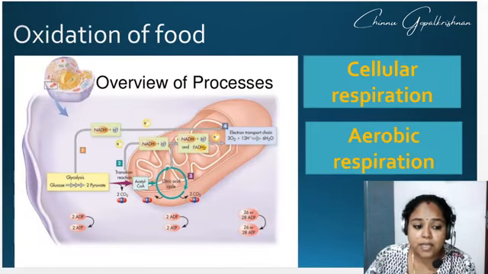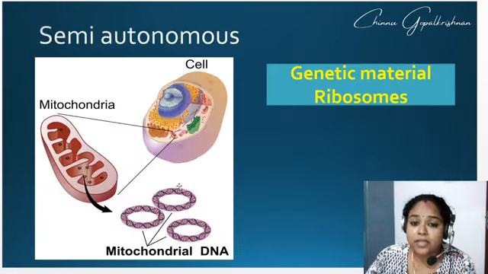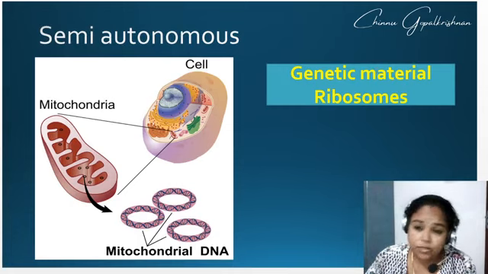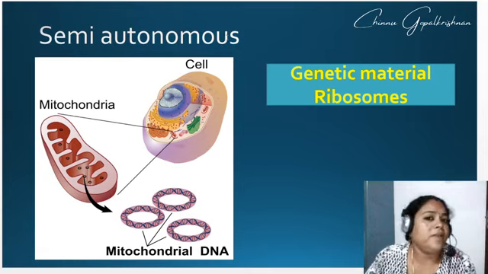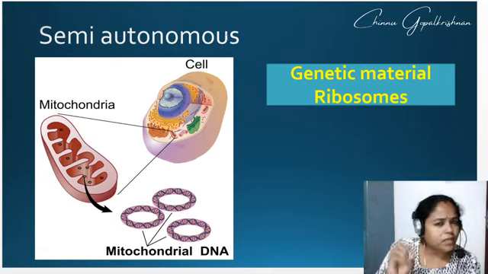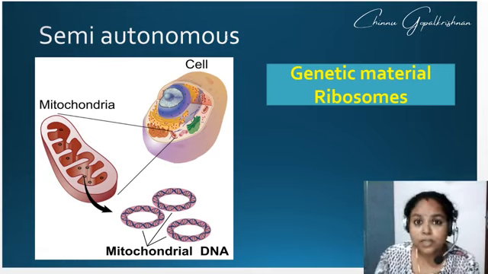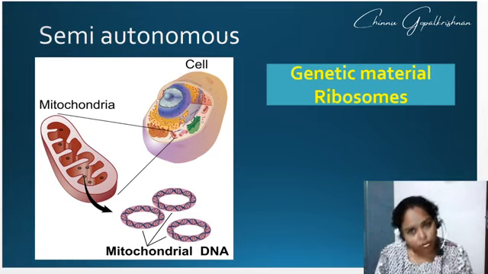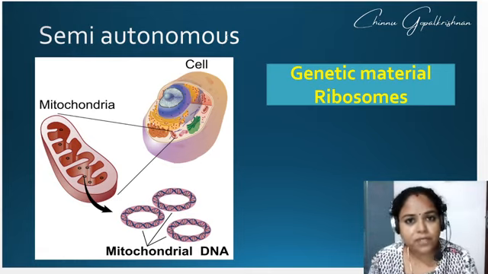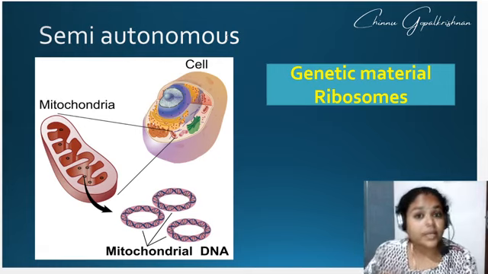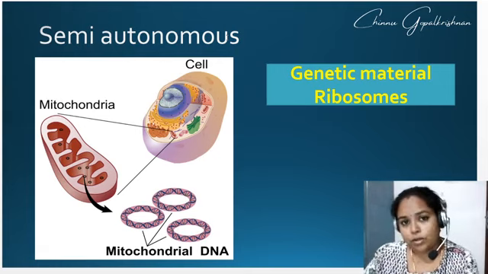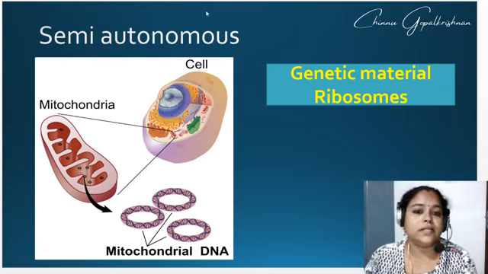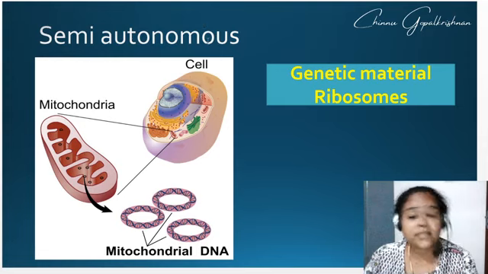Since the mitochondria has its own DNA and its own ribosomes, it does not need the permission of the nucleus to prepare protein. Without a signal from the nucleus, mitochondria can prepare their proteins on their own. That is the reason it is called the semi-autonomous cell organelle.